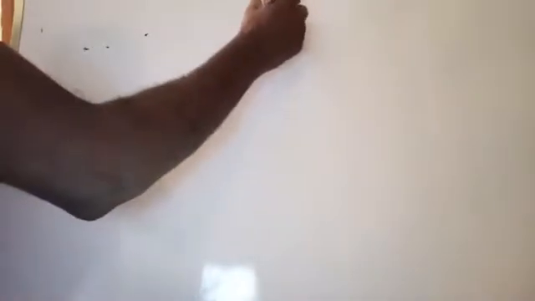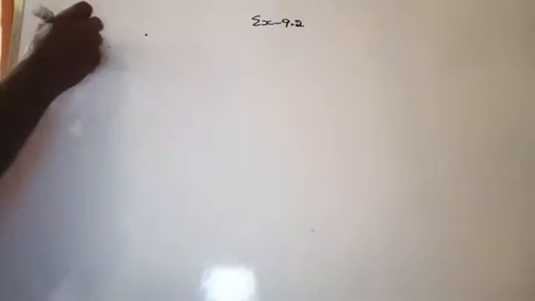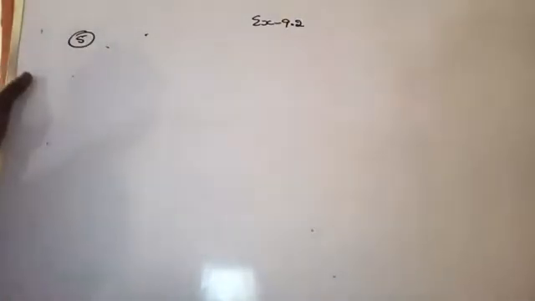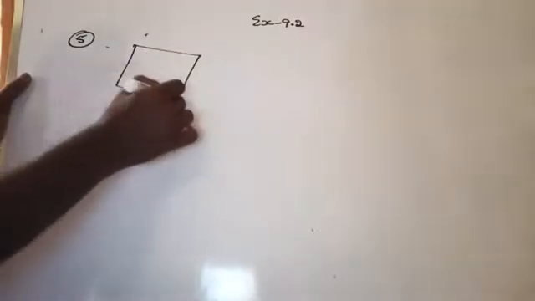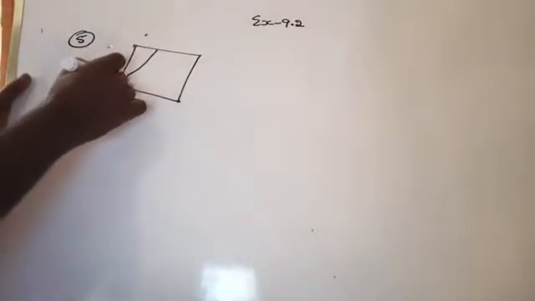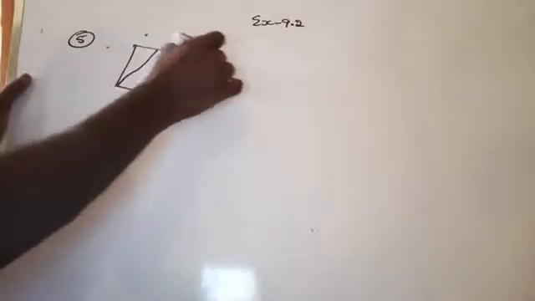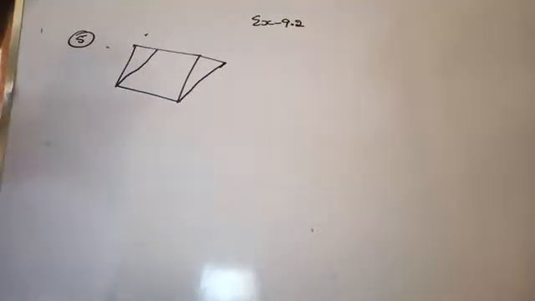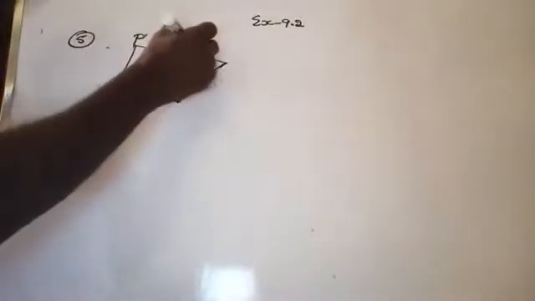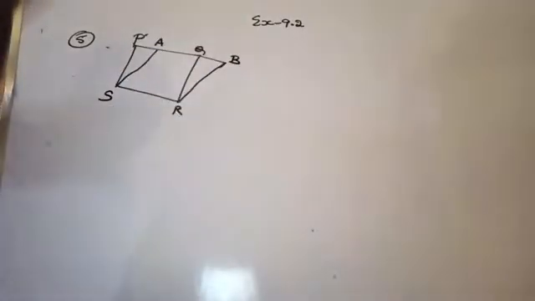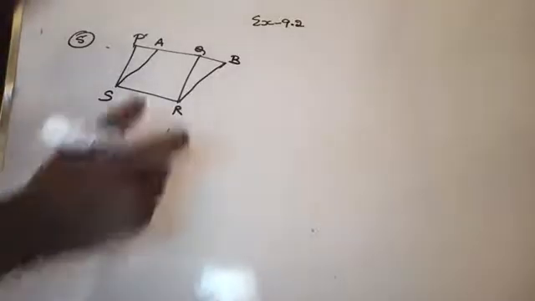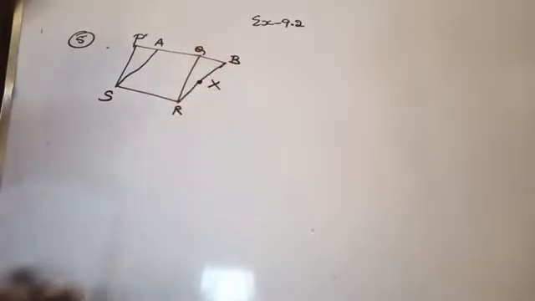It is given in a figure that PQRS and ABRS are parallelograms, and X is any point on the side BR. Where is the side BR? This is side BR. X is any point on it.